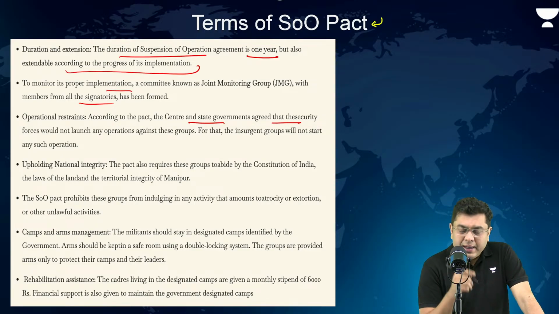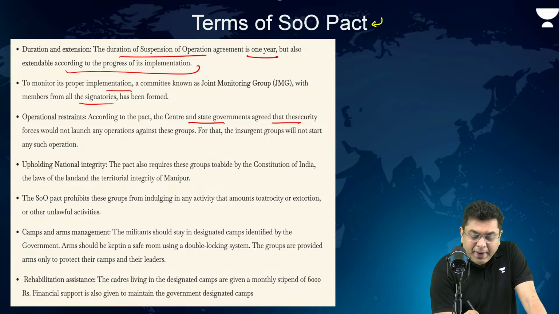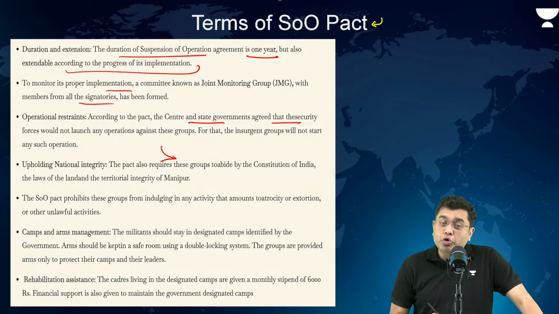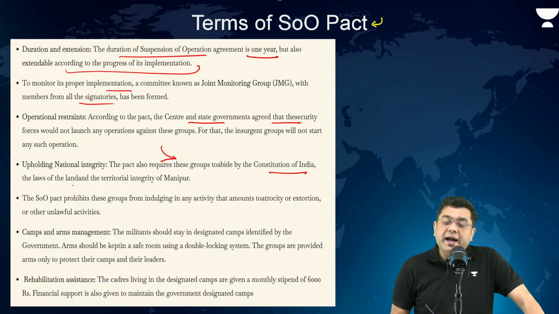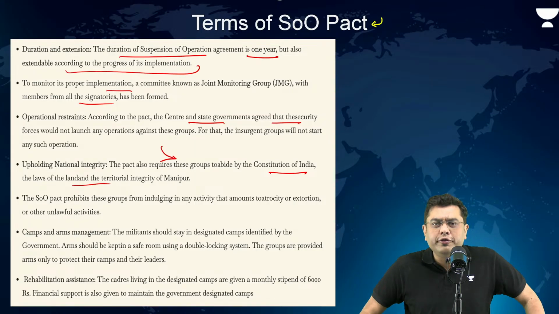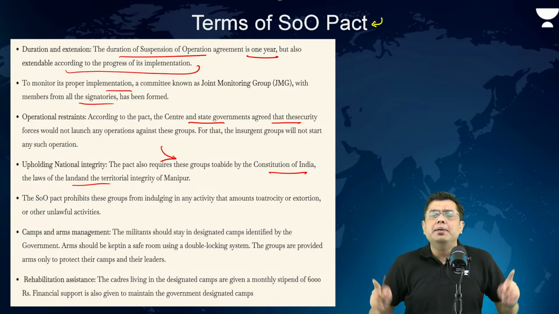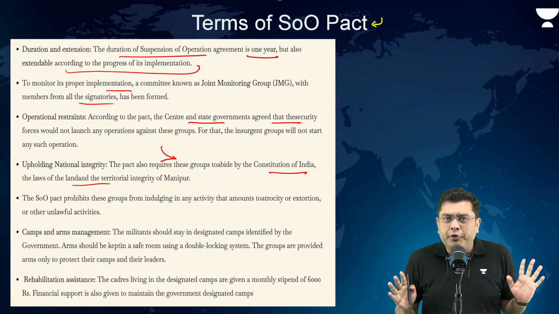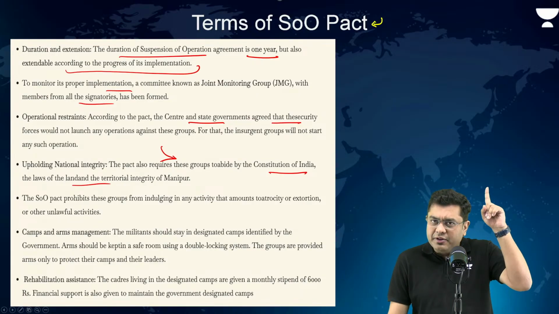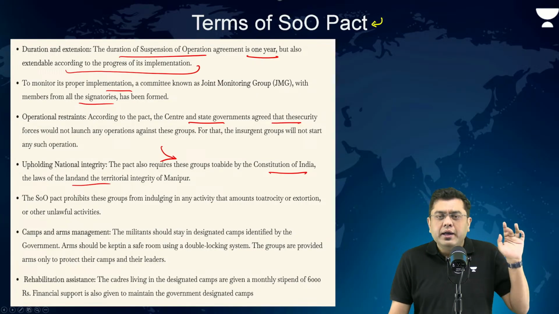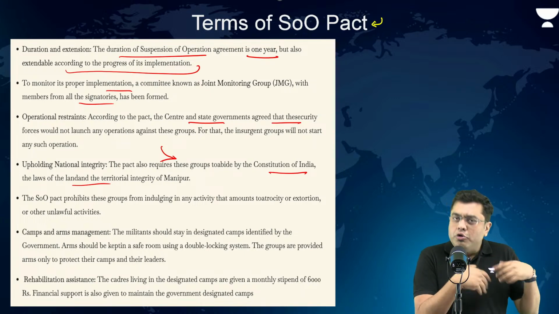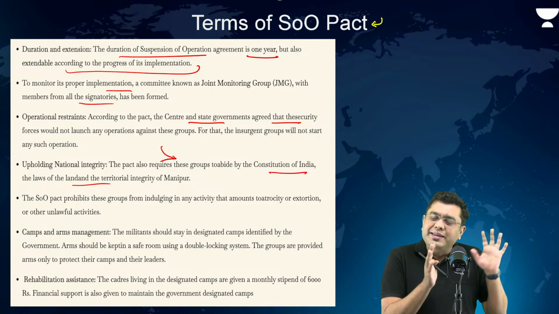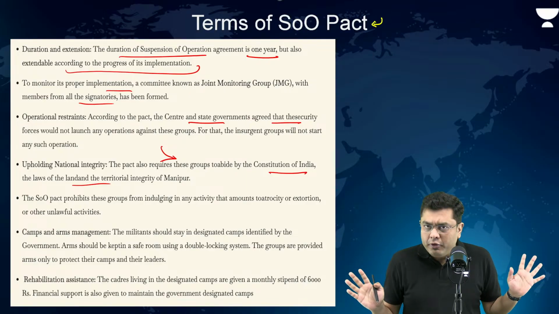Another important part here is that the pact also required the groups to abide by the Constitution of India, the law of the land, and the territorial integrity of Manipur. So whichever demand they would put forward, that demand would be under the flag, under the Constitution. No separate autonomous region, no independent region. That demand would simply not be.